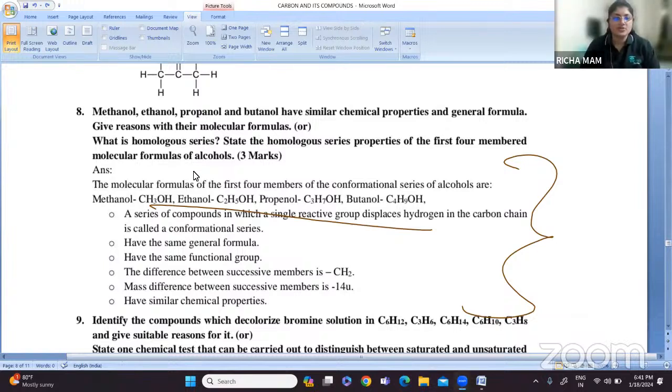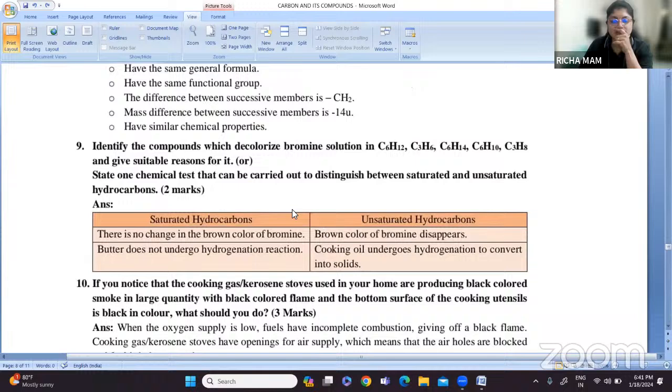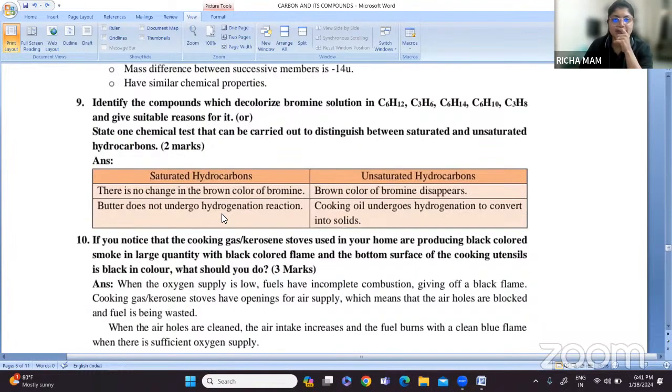So next question. I hope you are writing down the things, right? Yes, are you writing down the things? So these are important questions. Please make sure that you write these things.